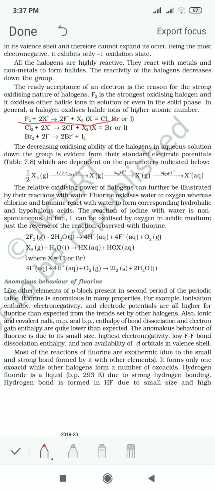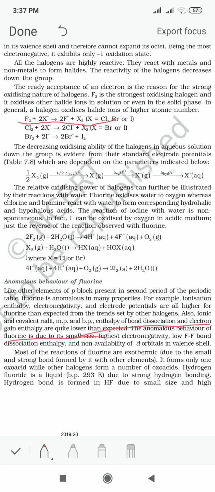Then bond dissociation enthalpy is low because there is a lot of electron repulsion. Bond dissociation enthalpy is also low, and electron gain enthalpies are also low. It forms only one oxo acid, while the rest of the elements form many oxo acids, more than one. But here fluorine forms only one oxo acid, that is HOF.